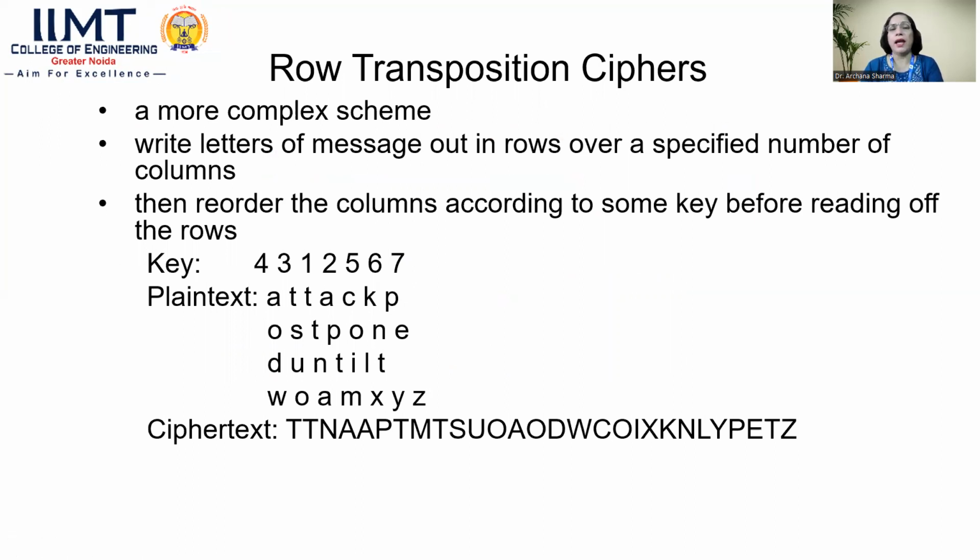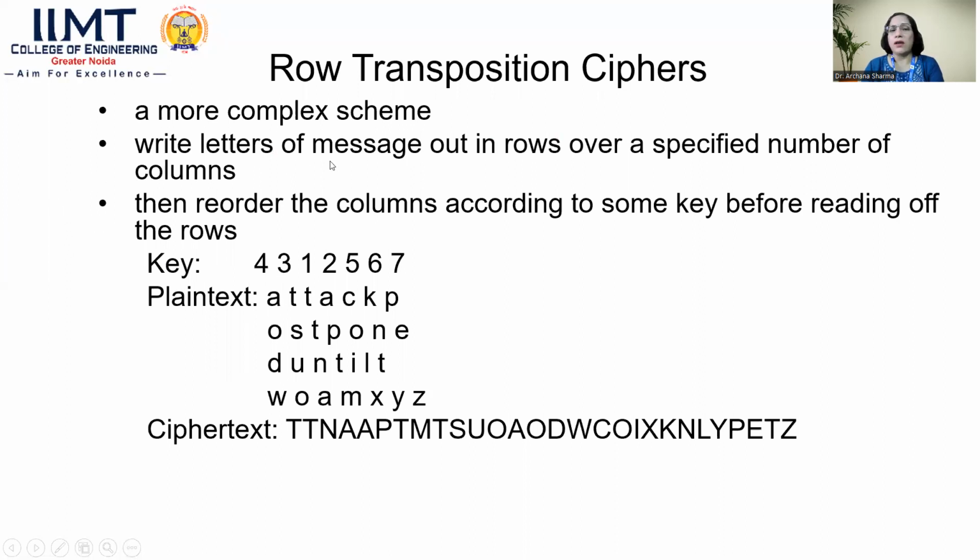And here we may have the row transposition cipher, the column transposition cipher, and even the row and column combined transposition cipher. And here we will consider the example of the row transposition cipher. So it is a little bit more complex to decode.